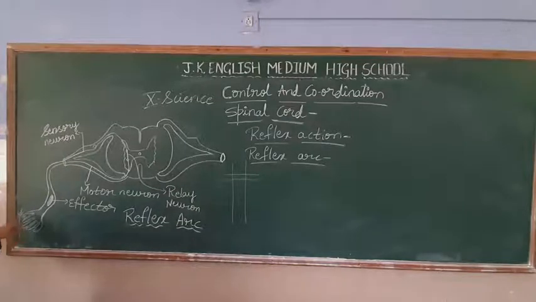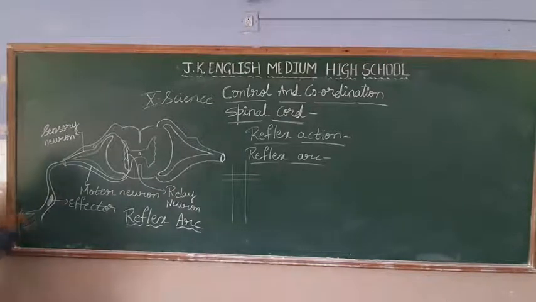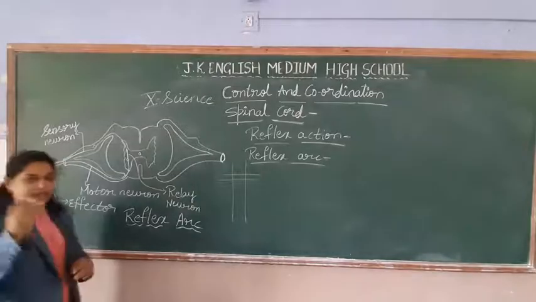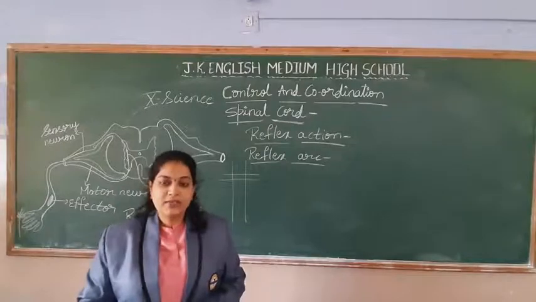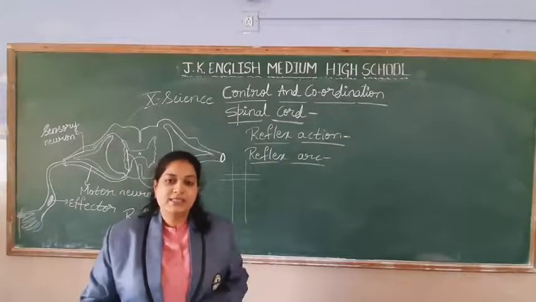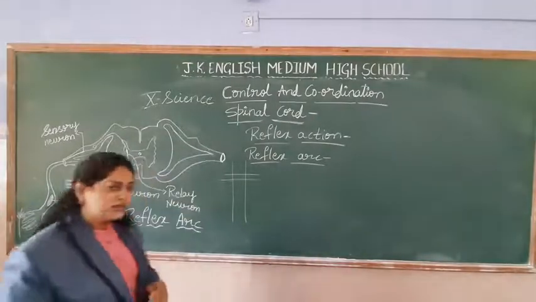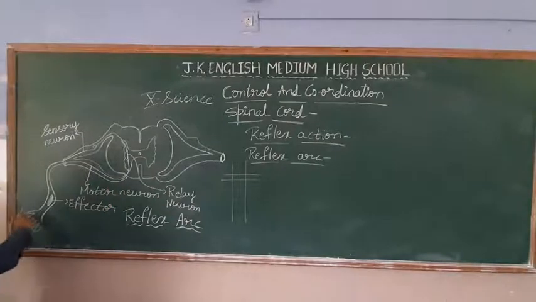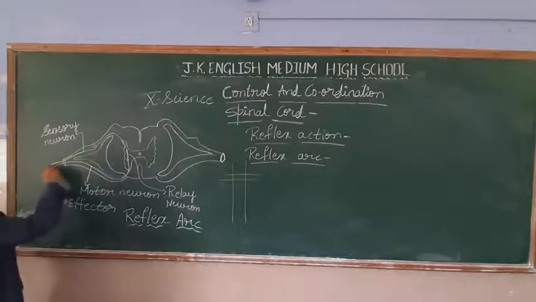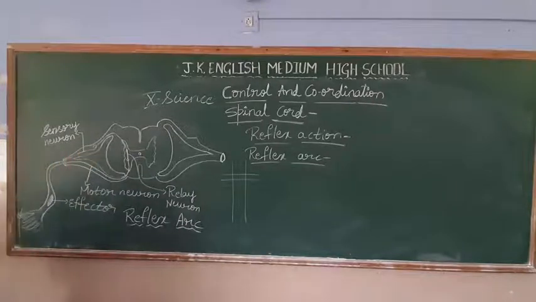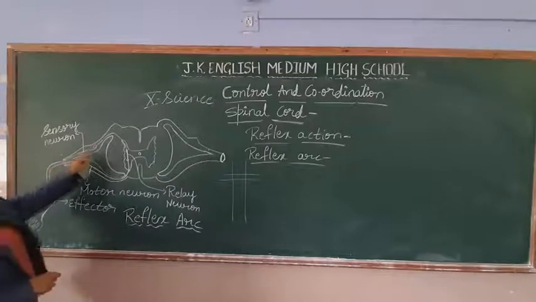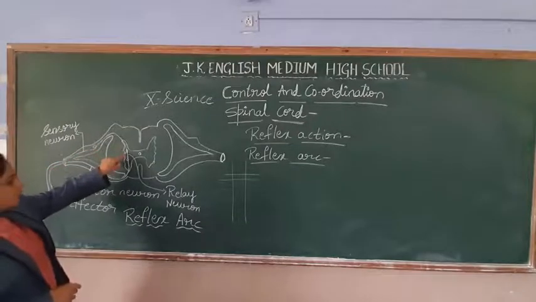So if you touch the flame, in the hand you are having the receptors. Receptors means sensory cells you are having. Those sensory cells will take that signal. Okay. They will pass it on. See, this is the nerve. They will pass it on to the spinal cord.